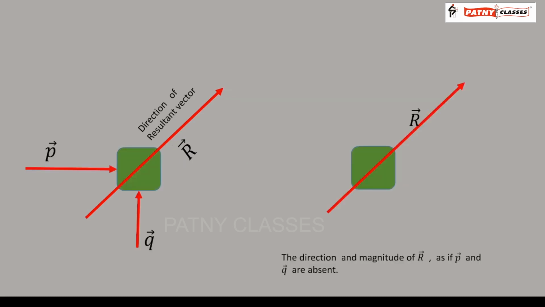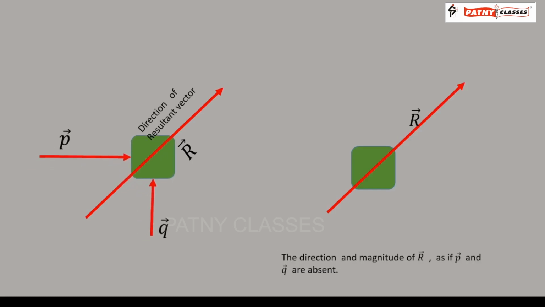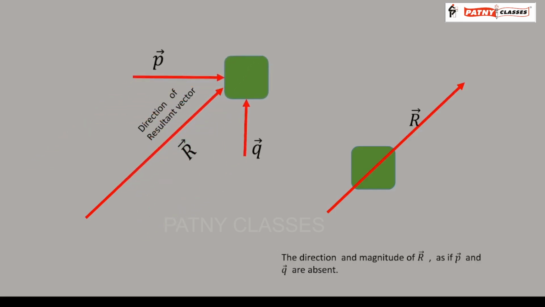Let us see the animation once again. In the right side diagram, we observe that vector r is drawn as if vector p and vector q are absent. Even though physically they are present, the net effect takes the direction of vector r, as if vector P and vector Q are absent.